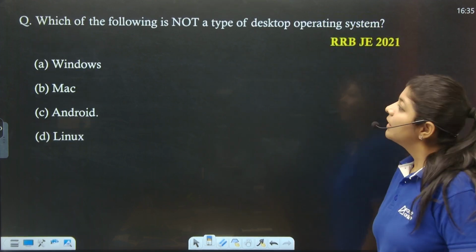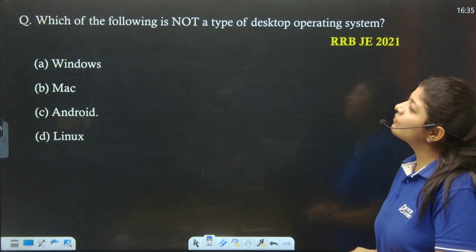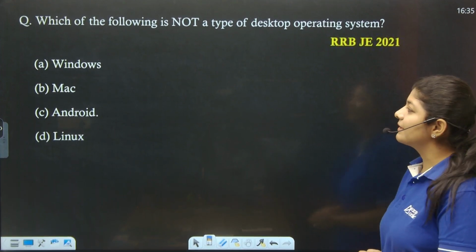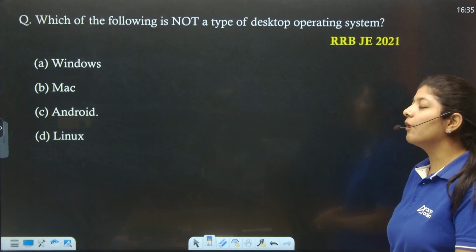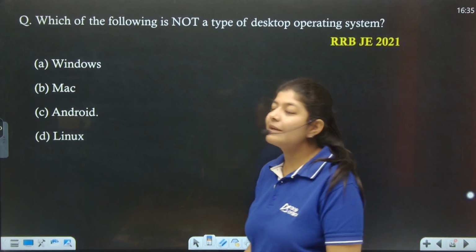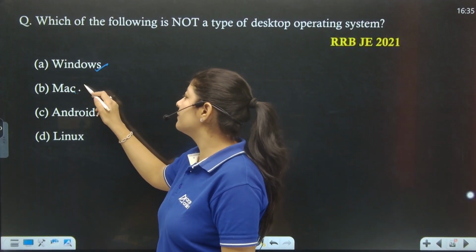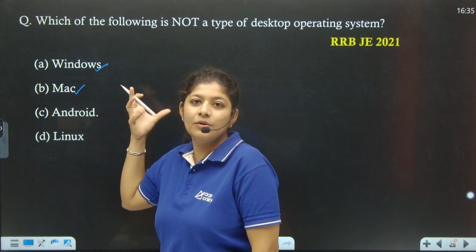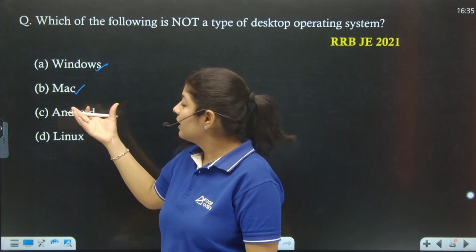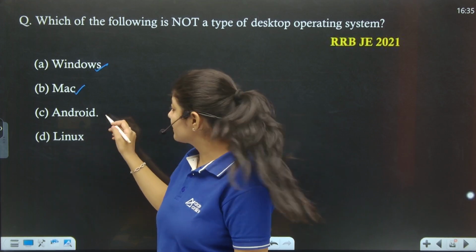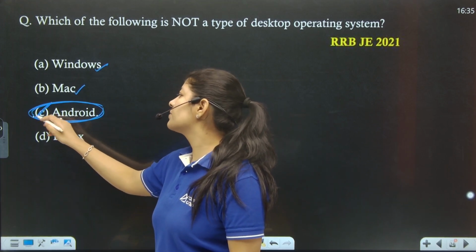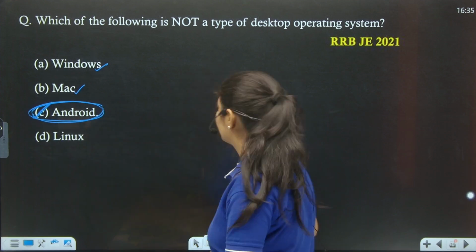Next, the next question says that which of the following is not a type of desktop operating system? Windows, Mac, Android, and Linux. We know that we can use this on the computer. We can use Mac notebooks, or we can say Mac. Apple gives the MacBooks, right? Linux is also an operating system, but Android is not a desktop operating system. So option number C is the correct one, right?